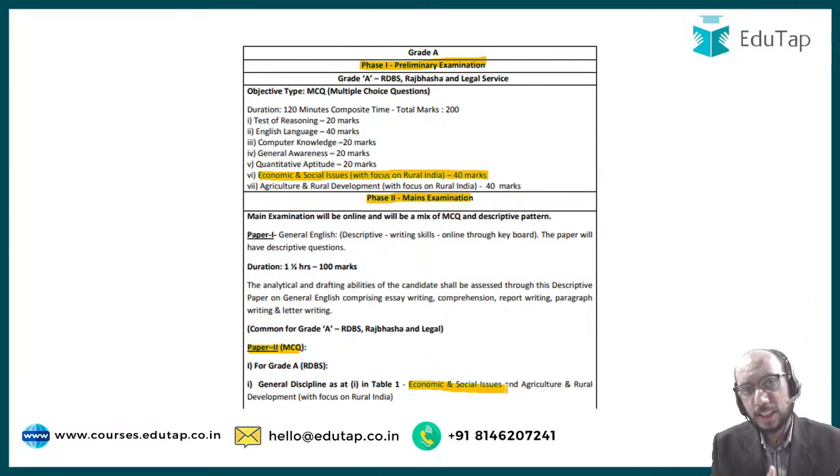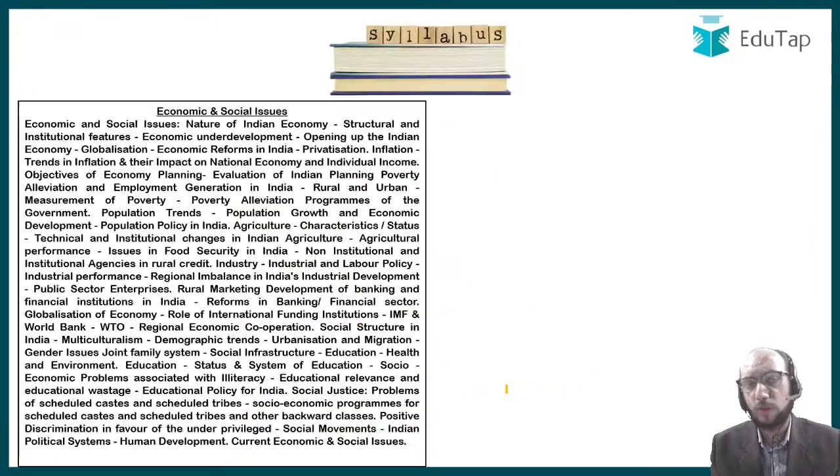And that is what we are going to discuss over here going ahead, that how to handle economic and social issues, which is a very vast area, which is a huge component. That is what we are going to discuss, that how to handle it in the easiest possible manner so that you are able to score marks in the examination. That is what we are going to discuss.